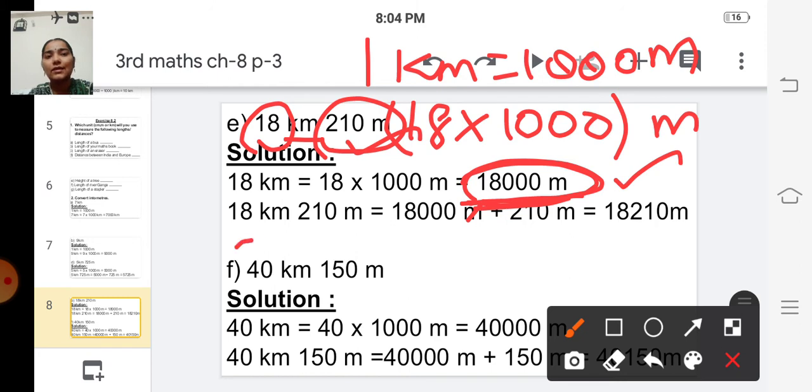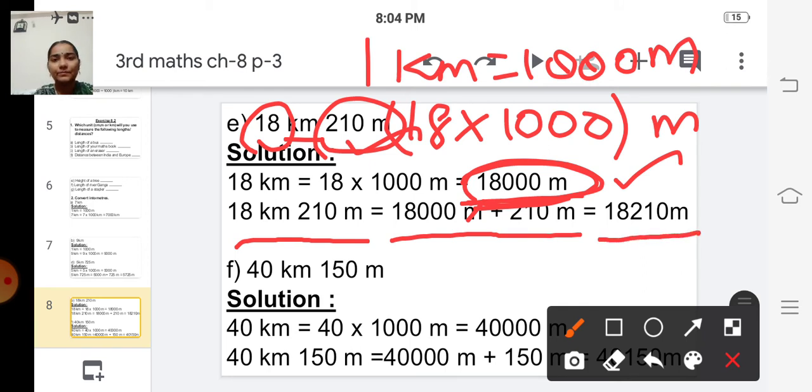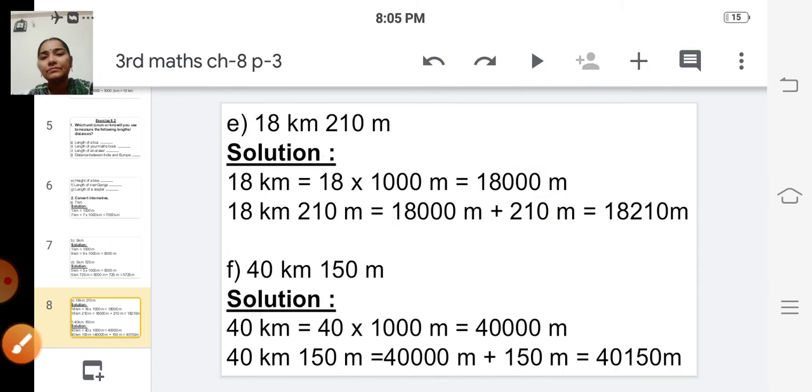So 18 kilometer 210 meter is equal to 18,000 meter plus 210 meter, which is equal to 18,210 meter. So in the first step you convert that kilometer into meter, and then you add that meter with the 210 meter.